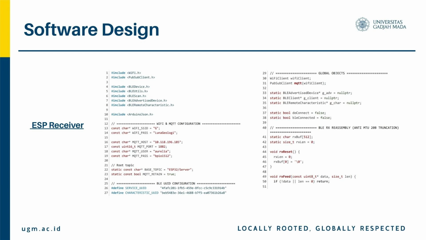Next, receiving and processing data. The notify callback function is triggered when the BLE device sends data. It feeds incoming bytes into the buffer, then uses a while loop to extract complete JSON messages. The loop is important because the buffer might contain multiple complete messages. The handle payload function processes each message.